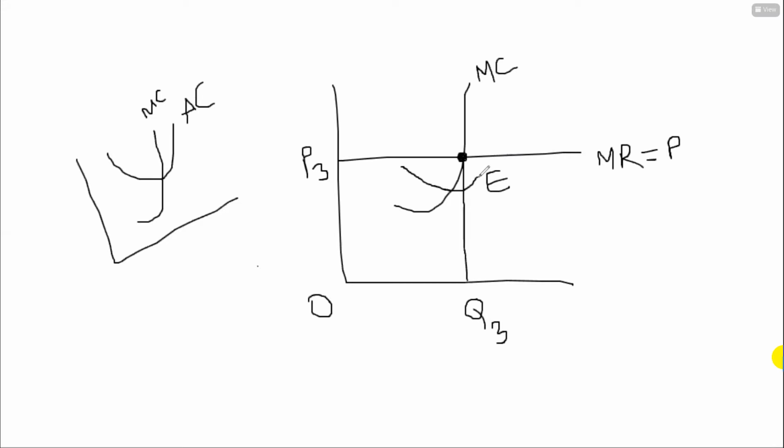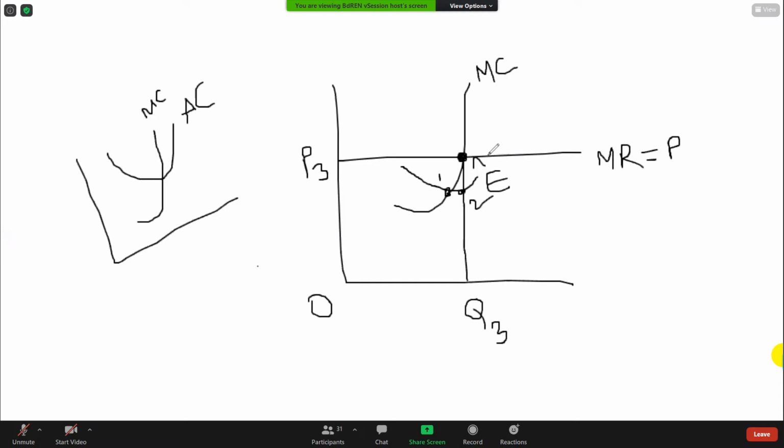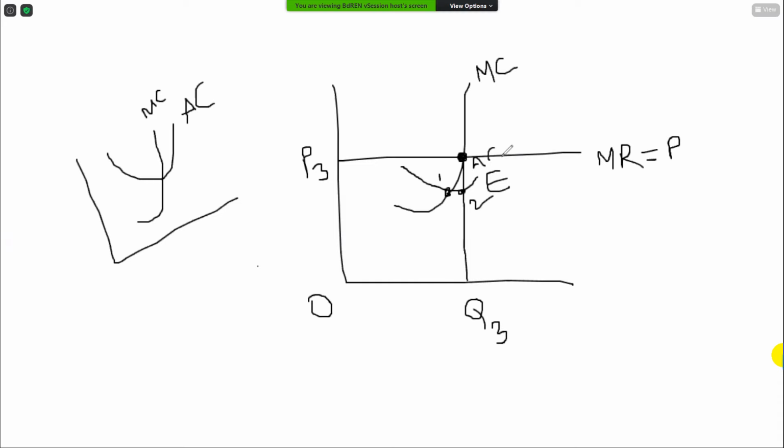Is it clear or not? Which one is our average cost point? This one or this one? One or two? Which one is our average cost point? Two. Obviously two. Okay, don't make a mistake. Don't say that one is the average cost point.